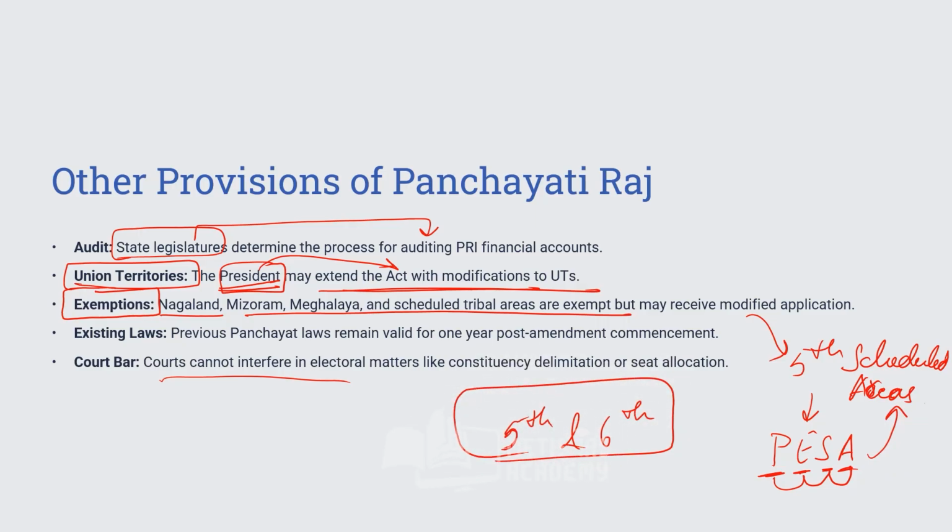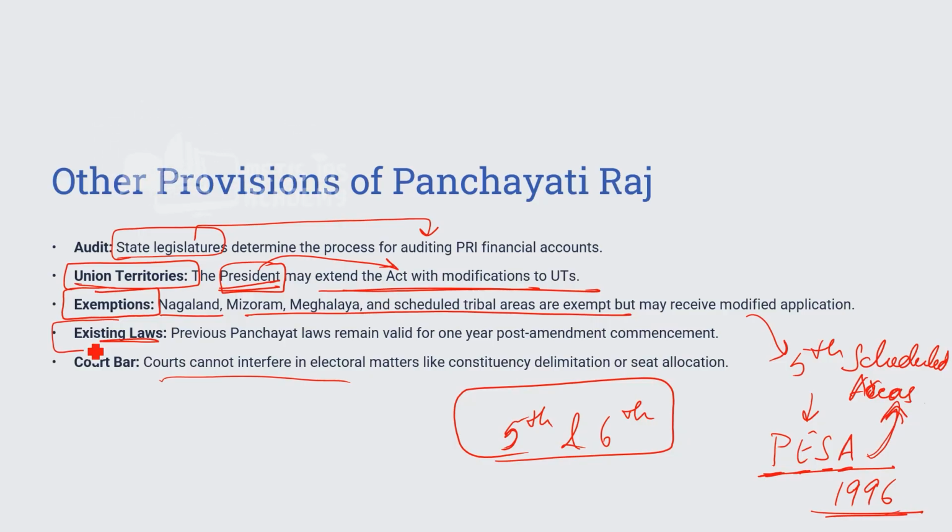So at the time when the act was made, it was not extended, but it was extended by a separate act made in 1996, and the act name is PESA 1996, where the same amendment was also applied to scheduled areas. So at that time it was exempted, but later on scheduled areas were added.